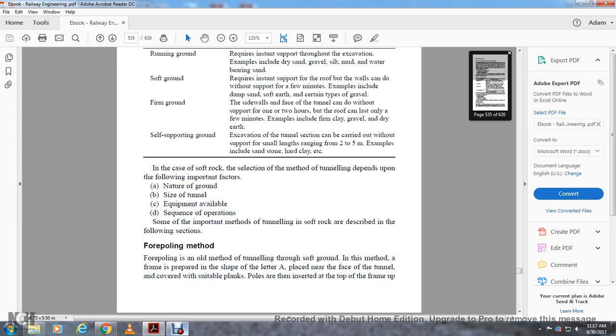In the case of soft rock, the selection of the tunneling method depends on the following important factors: nature of the ground, size of the tunnel, equipment available, sequence of operations. Some of the important methods of tunneling in soft rock are described in the following section.